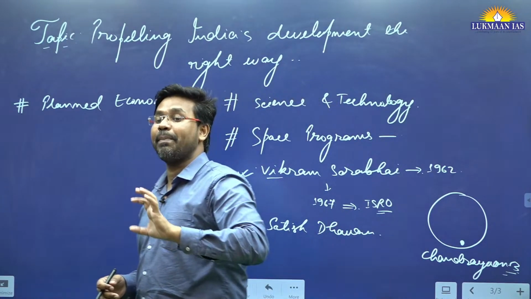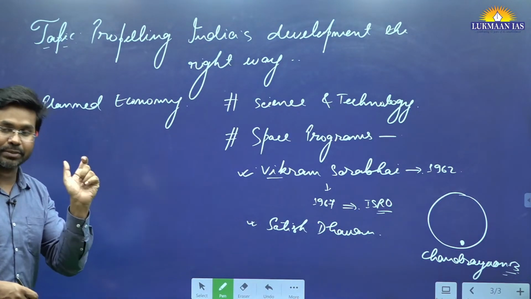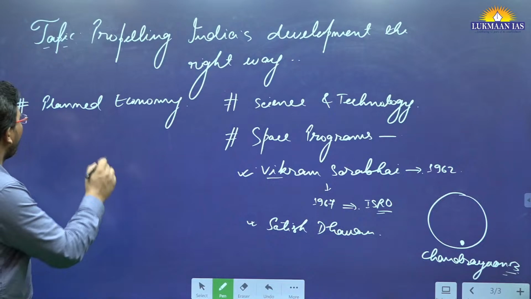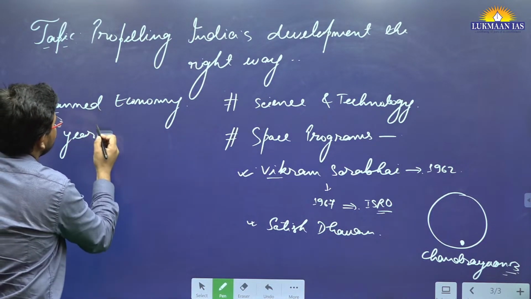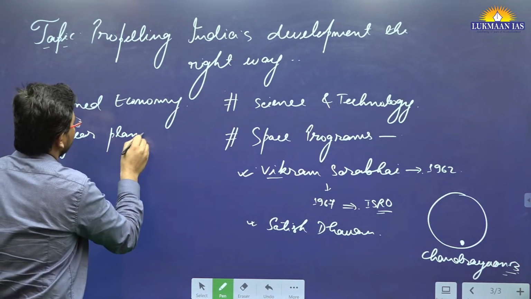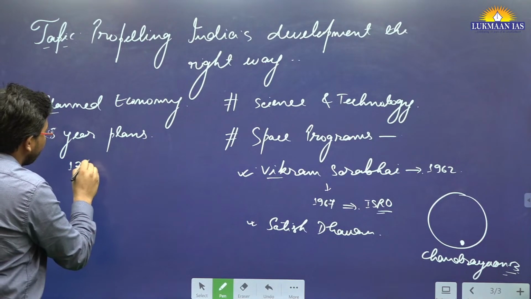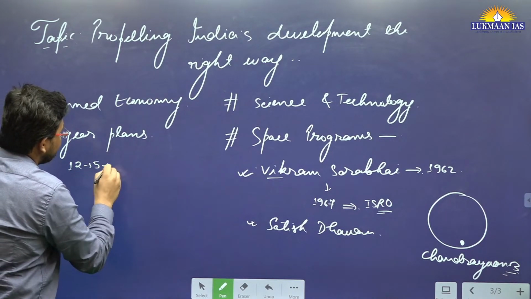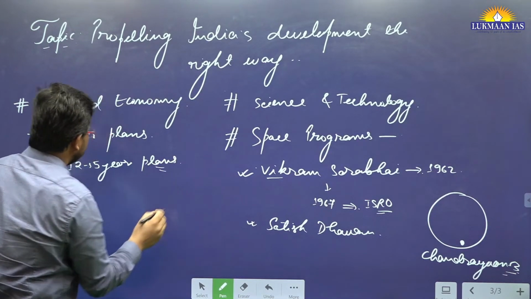We need to have robust planning for India. Robust planning means that, although the 5-year plans have been abolished, discontinued, we had up to 12 5-year plans. However, this particular thing has been discontinued.